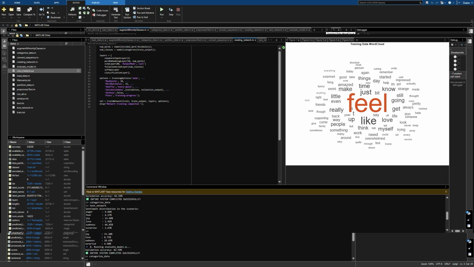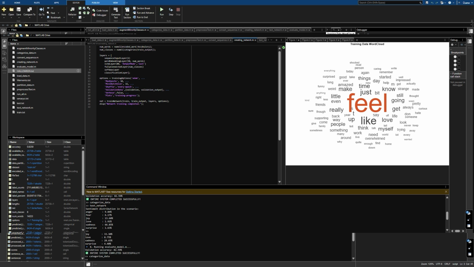In the word embedding layer, every word is converted into a 50-dimensional vector. And the LSTM layer, with 80 neurons, extracts meaning from the sequence. We also established a fully connected layer with one output neuron per class, and a softmax layer for classification, which produces probability estimates for each class.